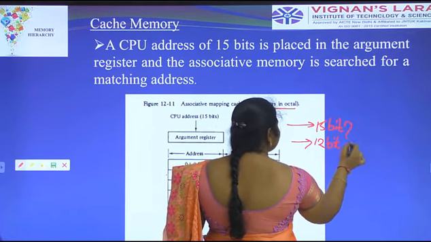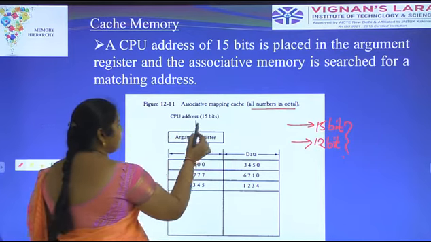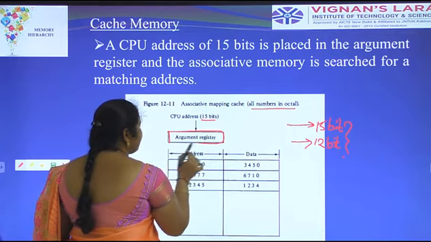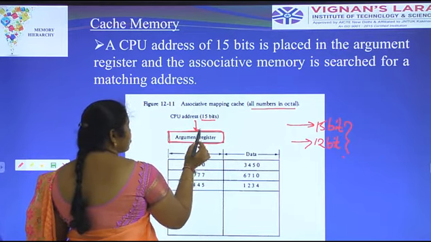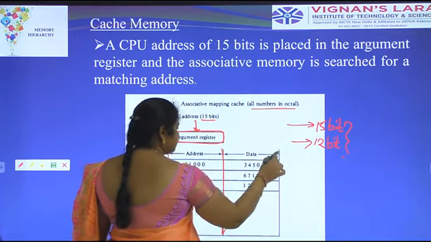These both are represented in octal number. Here the CPU address is 15 bits. Okay, 15 bits. This is the argument register. The data is coming from the CPU address to the argument register. Here we have to denote this is the address and this is the data.